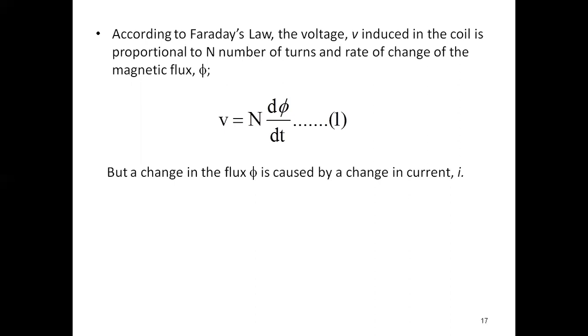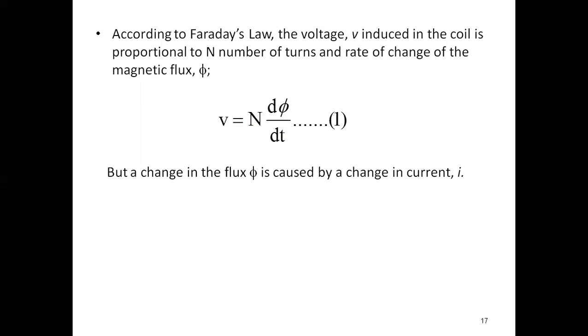Now, according to Faraday's law, the voltage, that is, the induced EMF in the coil, is directly proportional to the number of turns times the rate of change of flux. So V equals N d phi by dt. Sometimes they take E, sometimes V; both are the same because EMF is nothing but voltage. Take V equal to N d phi by dt as the first equation. But the change in flux is caused by the change in current only.